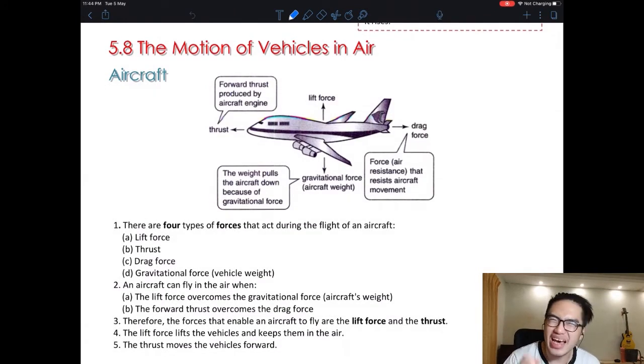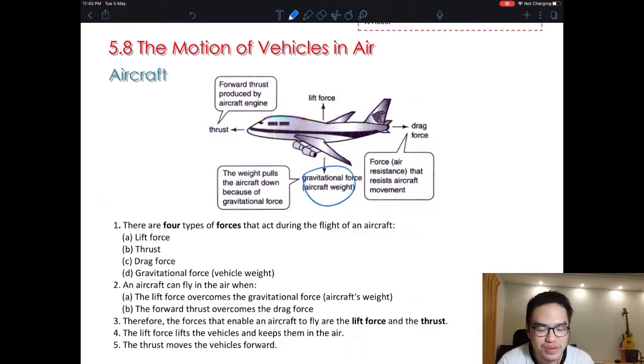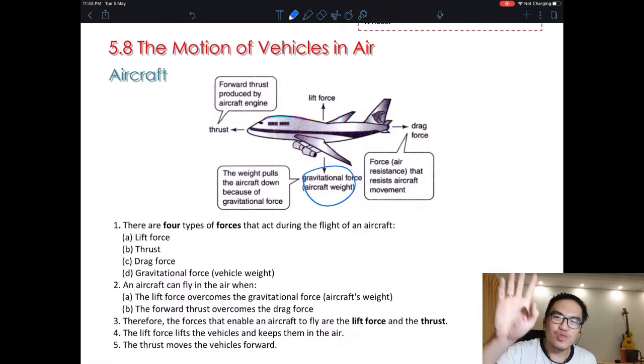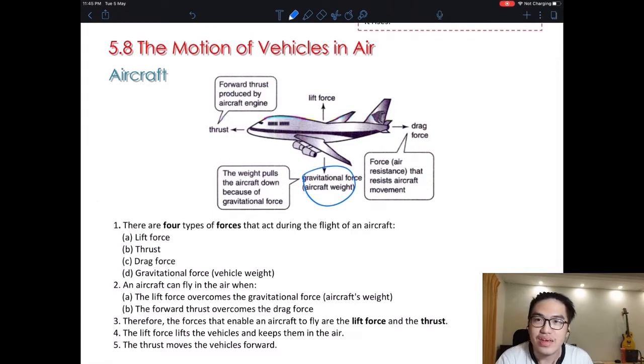A plane has four forces acting on it. Think of it as four strings pulling on a plane: up and down, left and right. The down force is what we call weight, or gravitational force. Very simple. To make it go up, we have a lifting force. We call it lift. So lift and weight counter each other.